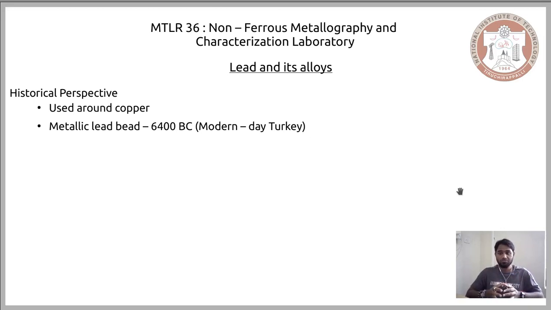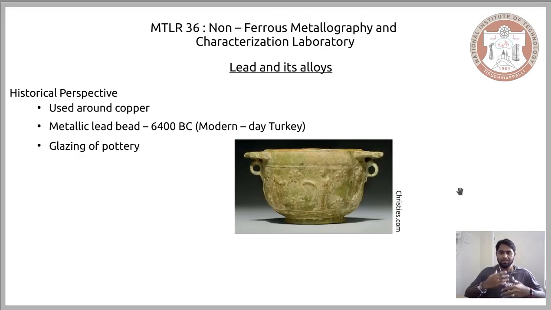We also saw that we had some small beads and pins made of copper. The way archaeologists claim these beads arrived is rather simple. As we have seen, lead was used in prehistoric times, in the Stone Ages, for glazing, or to provide a glaze to the potteries.